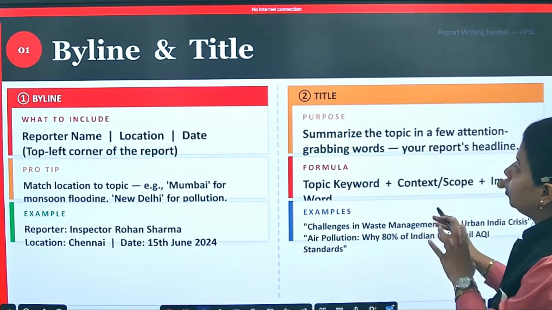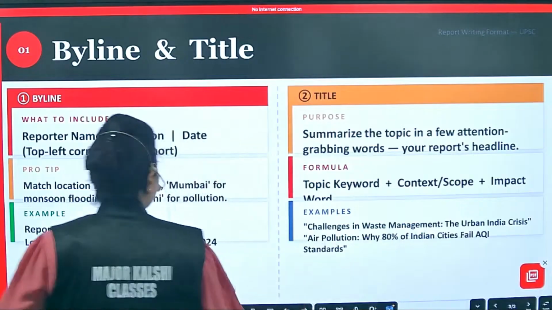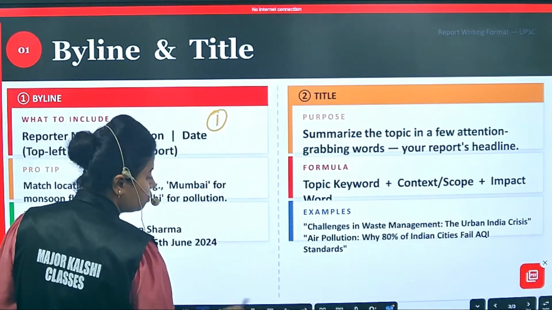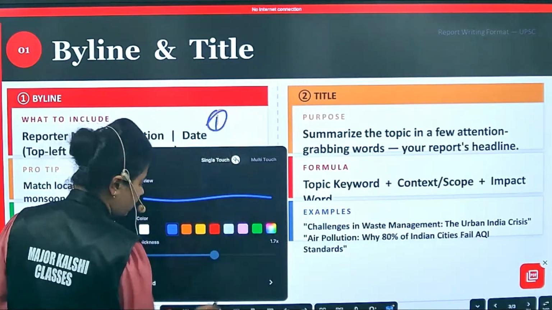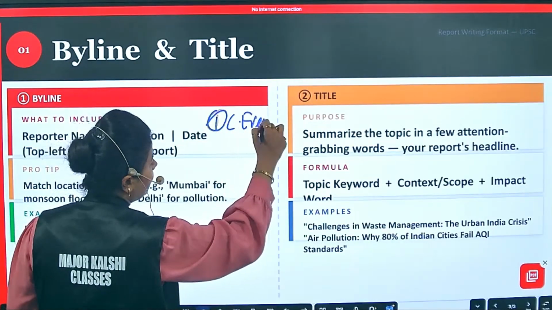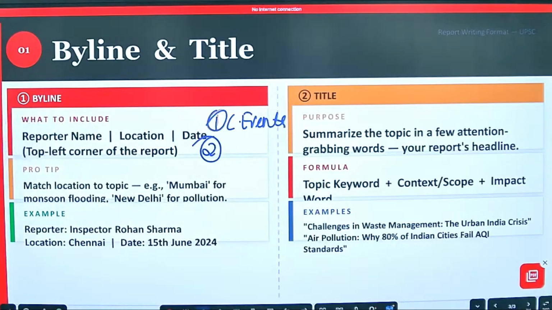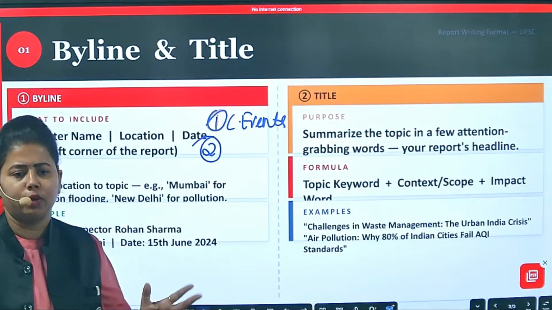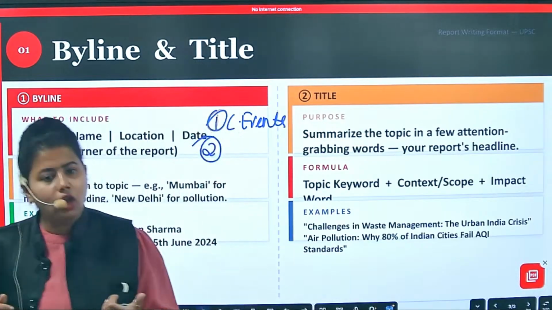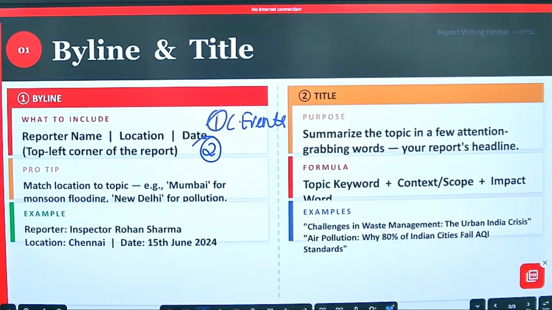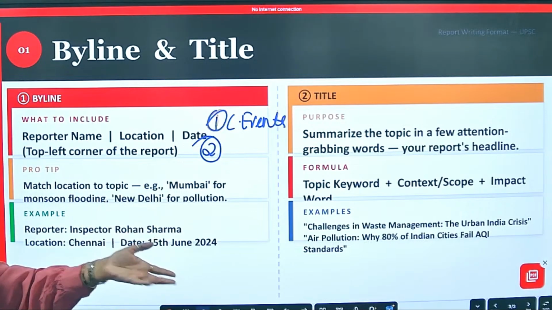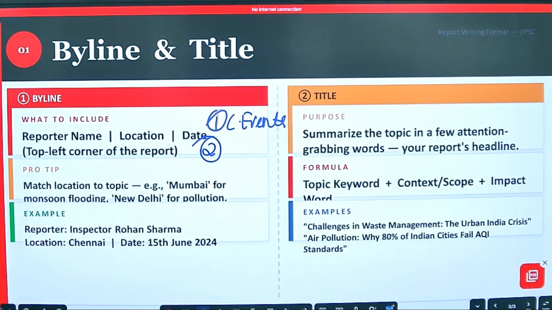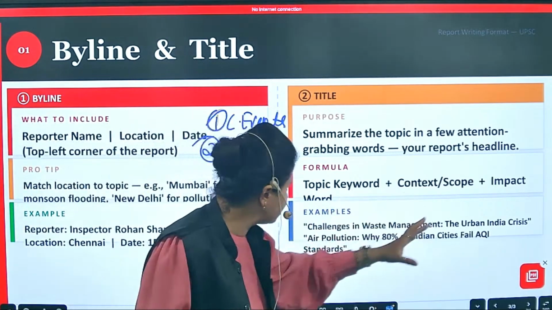Moreover, in report writing, when we have two options, the first option is more or less related to current events. The second report is generally generic, meaning on general topics like pollution. But the first topic is related to current events which are happening. For example, it can be any party which is being constituted right now, or any flooding in recent cases, or something related to attacks or terrorism, Operation Sindoor, it can be something. Whatever is in the news right now, that can be the first topic. Fine. Keyword, context, scope, impact, everything matters.